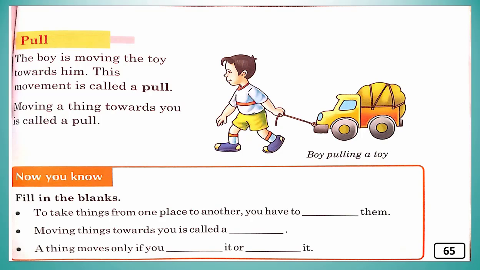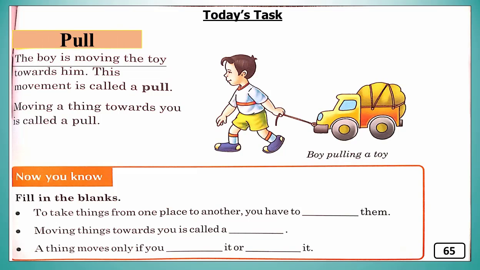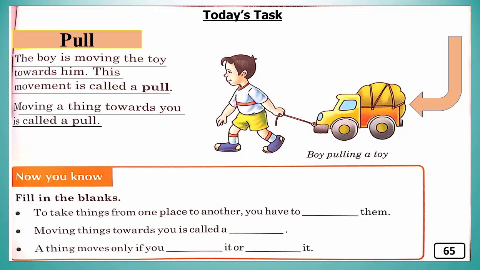Dear students, now come to page number 65. Write here today's task also. Here we will discuss pull. The boy is moving the toy towards him. This movement is called a pull. एक बॉय कार को अपनी तरफ खींच रहा है. इस मूवमेंट को पुल कहते हैं. As you can see in this picture, moving things towards you is called a pull. चीज़ों को अपनी तरफ खींचना पुल कहलाता है.